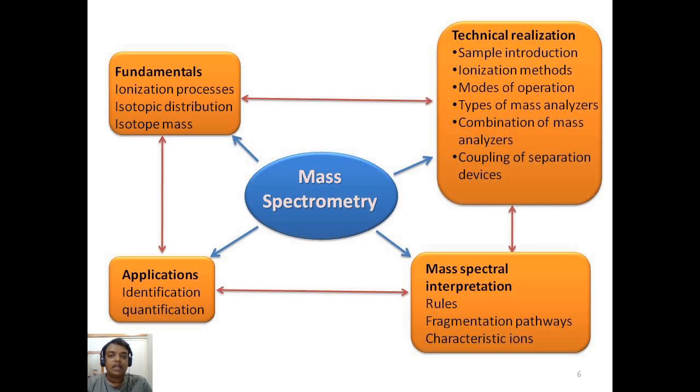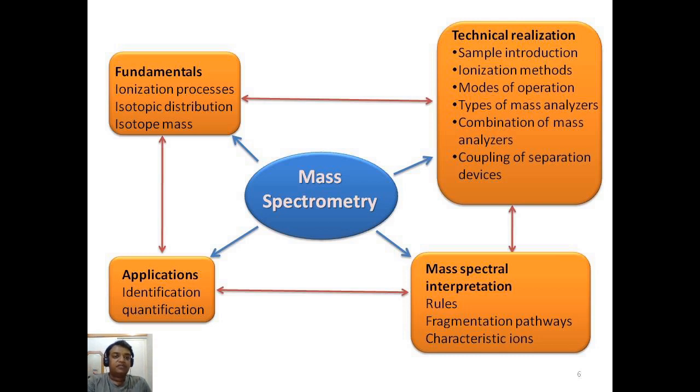Now there are a total of 4 things which are interlinked and interconnected with mass spectrometry. The first would be the basic fundamentals, which are generally used to know mass spectrometry. Second, technical realization, that is how the mass spectra is obtained from a mass spectrometer. The third one is interpretation of the obtained mass spectra, and from that interpretation you can identify new applications for using a mass spectrometer.